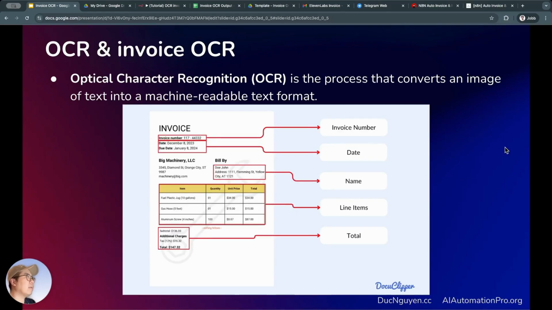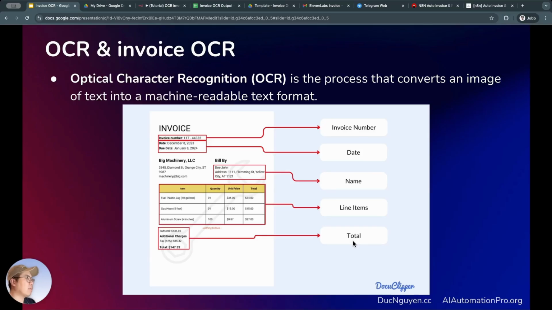To briefly explain a bit of theory about OCR, OCR stands for Optical Character Recognition, which is the process of converting an image containing text information into a machine-readable text format. Here, I found a pretty easy-to-understand illustration. So here, we have an invoice file, right? It can contain a lot of information, maybe images, maybe a PDF file, and it has a lot of text-formatted information. For example, here we have the invoice number, which is the invoice's serial number, the invoice issue date, the sender's name, the recipient's name, and line items, which are the items listed on the invoice.